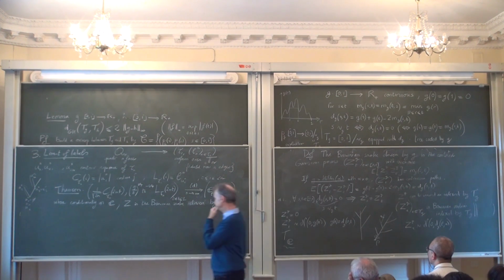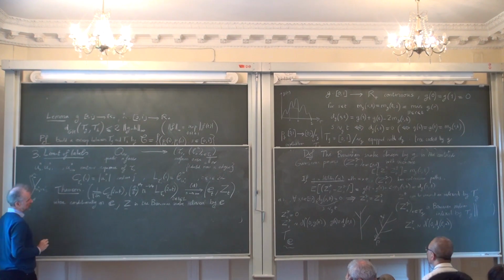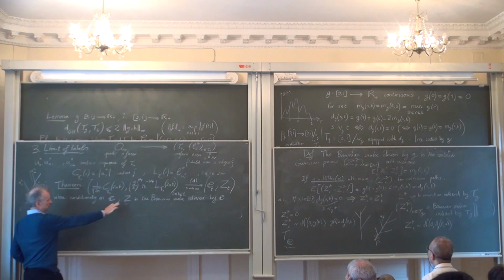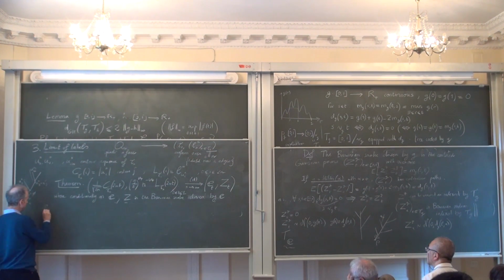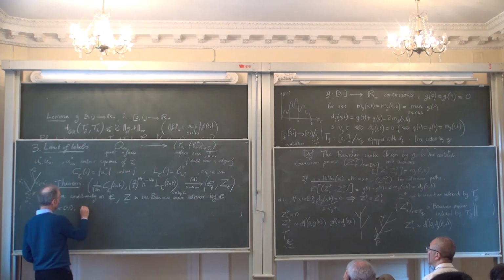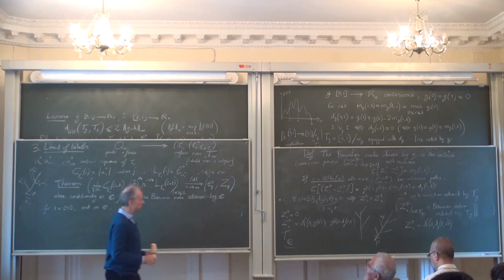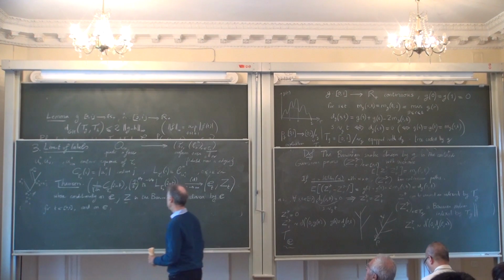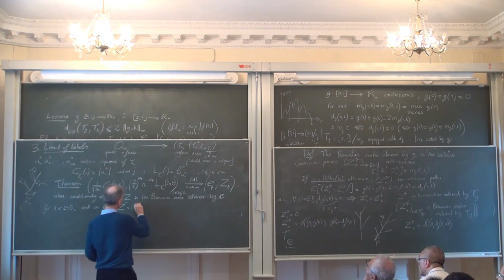Just to explain a little bit what the process Z is, you can say that for fixed t in [0,1], conditionally on E, I'm going to use what was written here, Z_t is distributed as a normal with variance E_t.